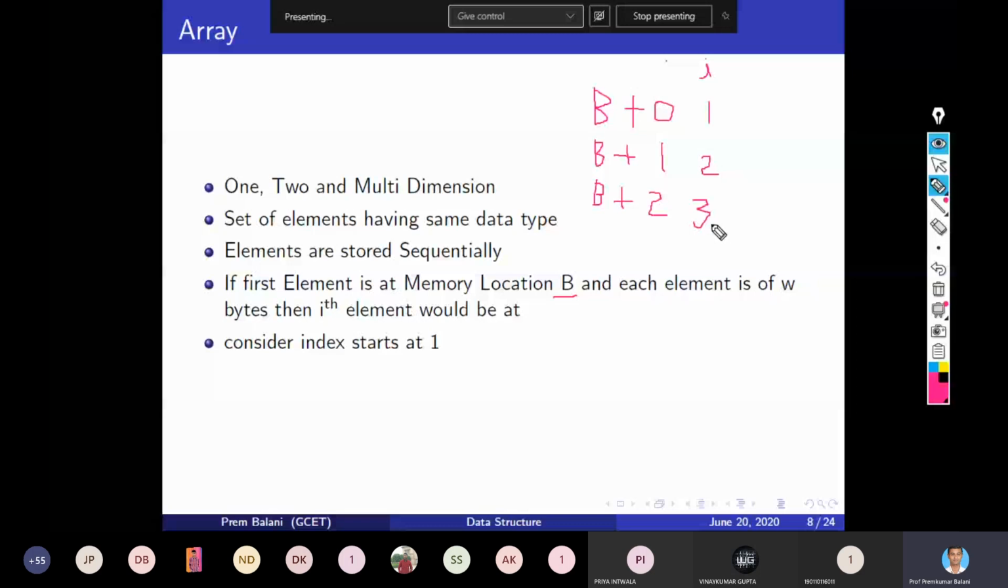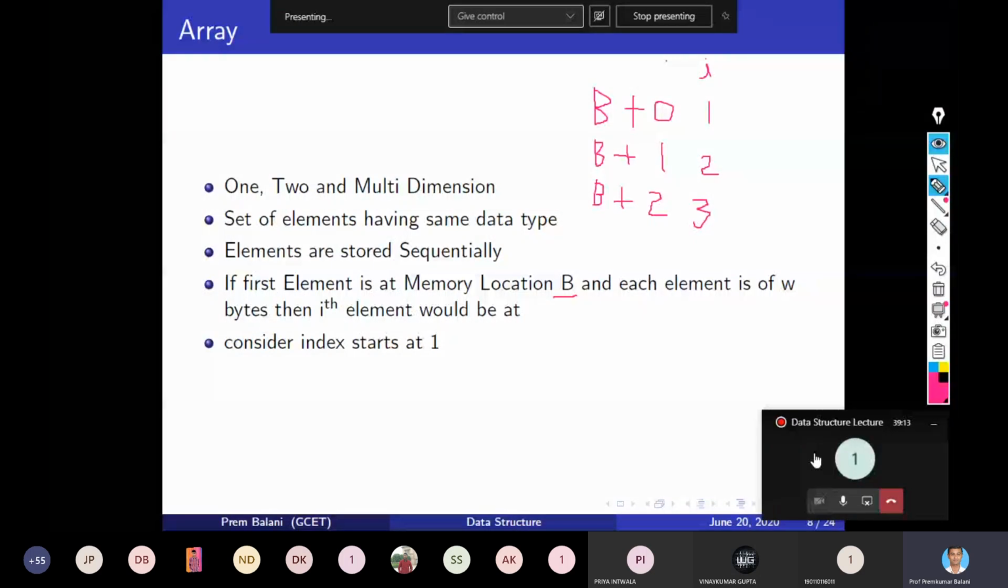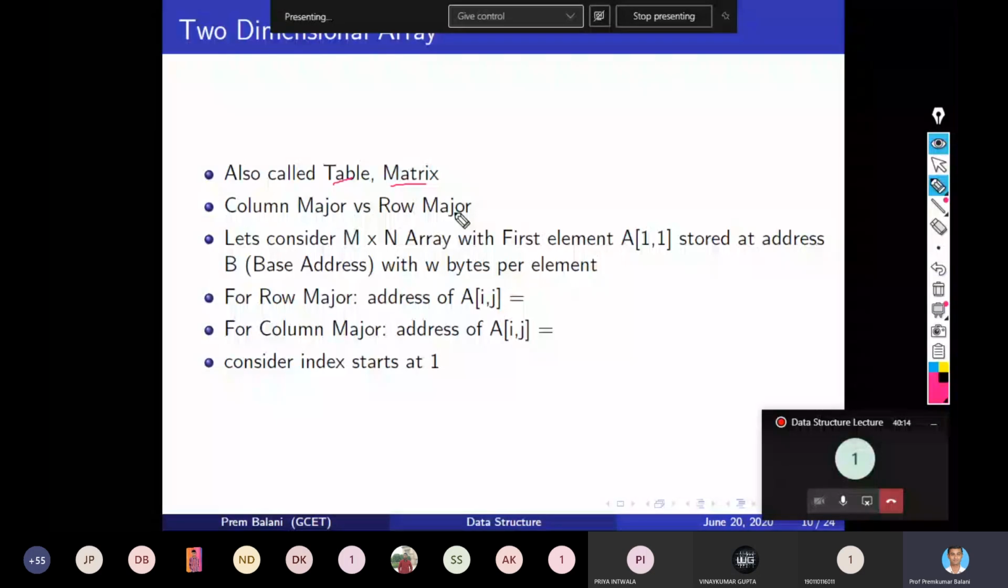Now, two-dimensional array. A two-dimensional array is also called a table and matrix, right? Whenever you say table, it is always two-dimensional, rows versus columns. And when you say matrix, it is also always rows and columns. And we have column major versus row major matrices or arrays or tables.